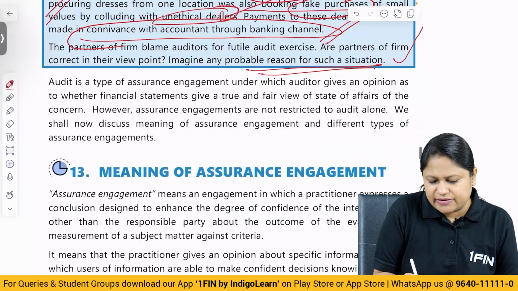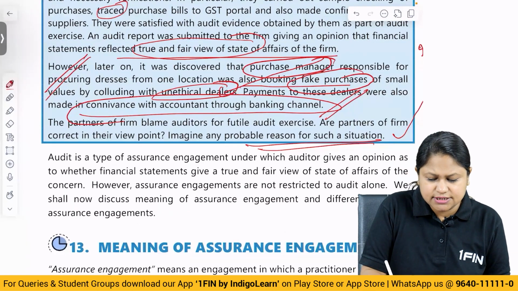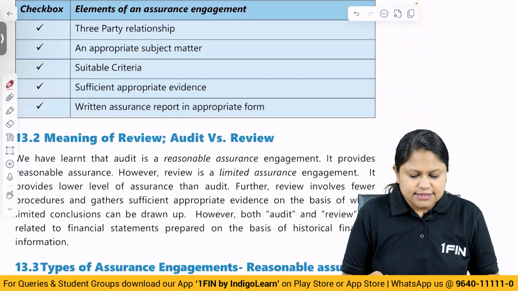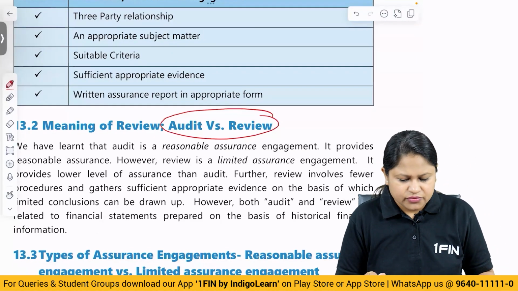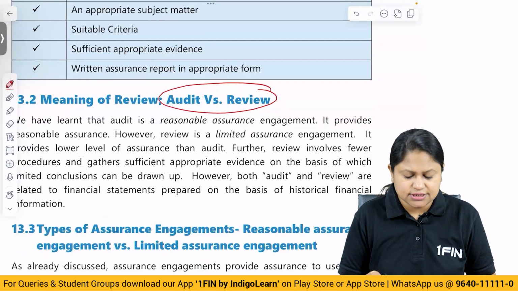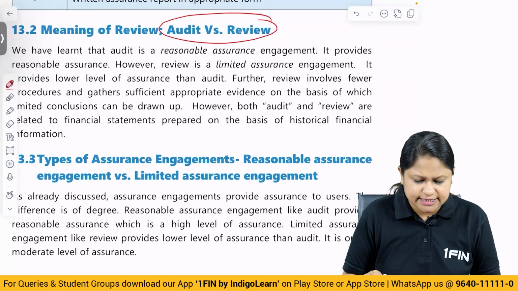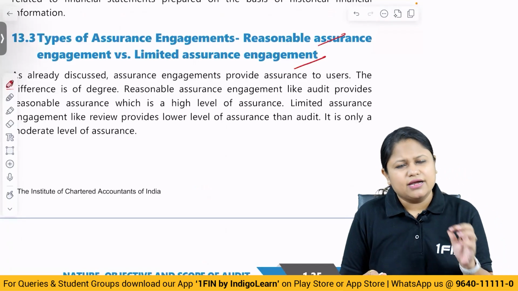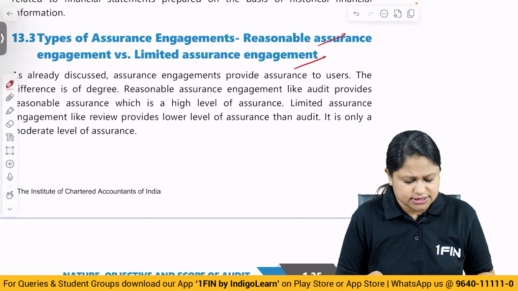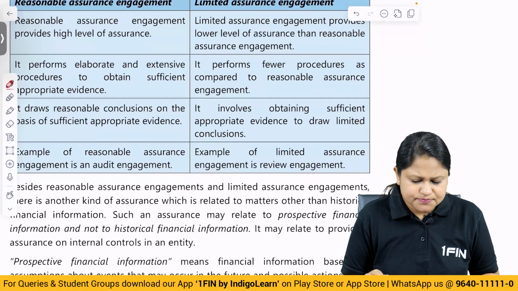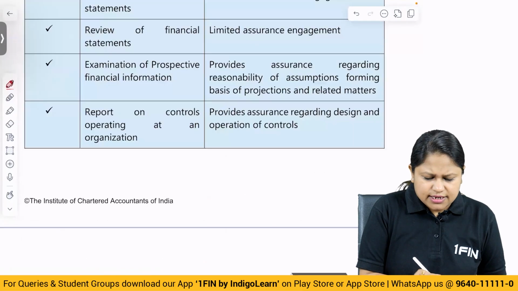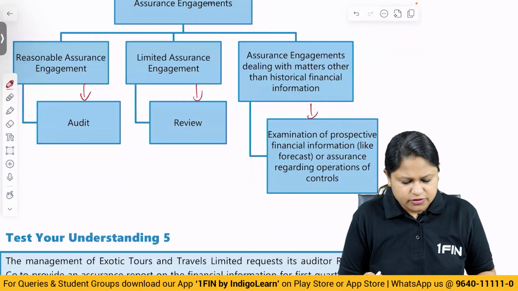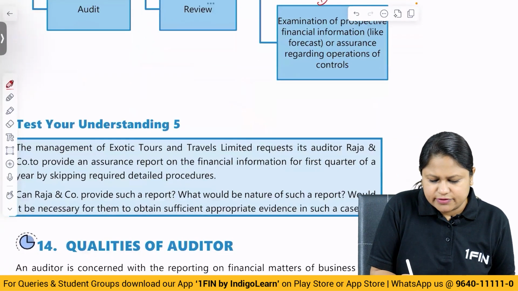Then the meaning of assurance engagement: we have done a detailed discussion. We have understood the elements, where we have altogether 5 elements, all of which are very clearly discussed by us. Then we understood the meaning of audit versus review. Audit is reasonable assurance, review is limited assurance; when and how they are done, and the standards also, we have discussed in detail. For us reasonable assurance is going to be audit, limited is review, and then we have other assurance engagements. Differences we have covered in detail, and examples we know very well. Then we have the next one, test your understanding, 5th question.